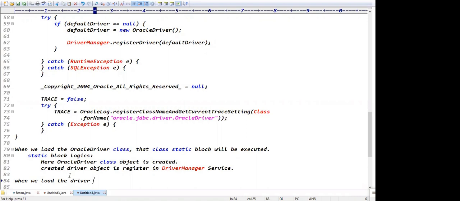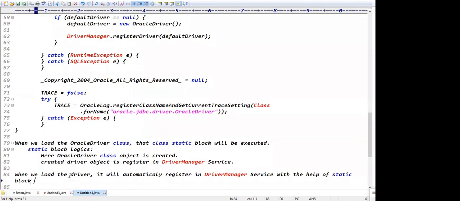When we load the driver, it will automatically register in which service, guys? Here, the driver manager service, right? Automatic registration in the driver manager service, with the help of what? With the help of the static block only, the logic present in the Oracle driver class, right? Exactly.